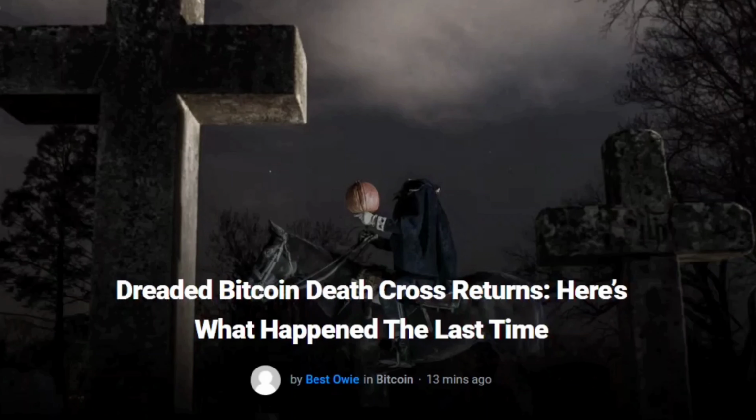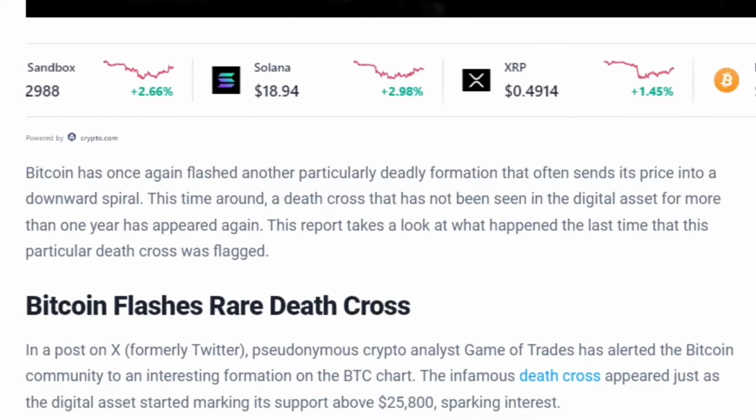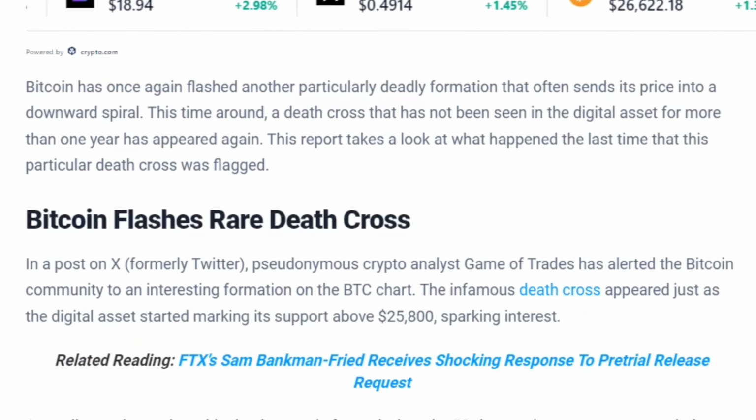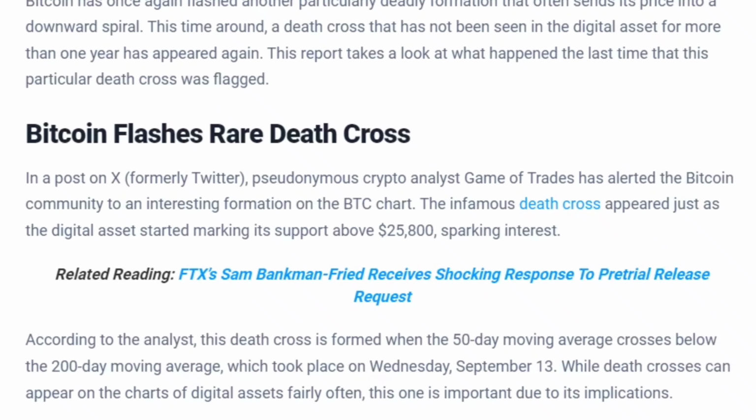Dreaded Bitcoin death cross returns. Here's what happened the last time. Bitcoin has once again flashed another particularly deadly formation that often sends its price into a downward spiral. This time around, a death cross that has not been seen in the digital asset for more than 1 year has appeared again. This report takes a look at what happened the last time that this particular death cross was flagged.